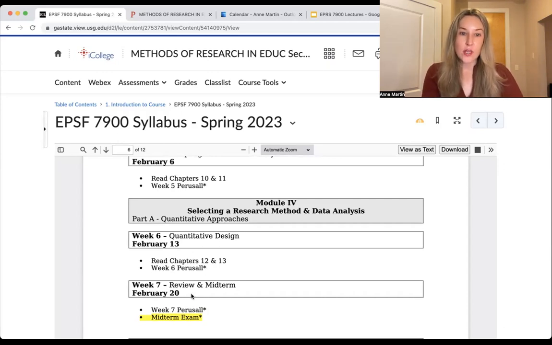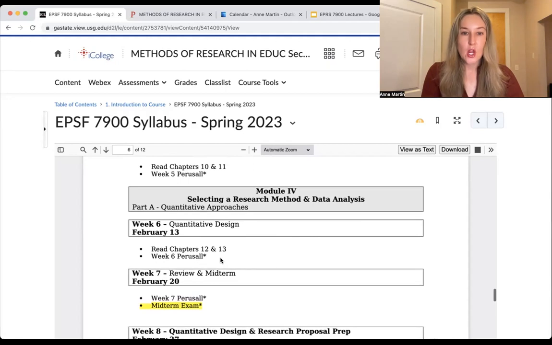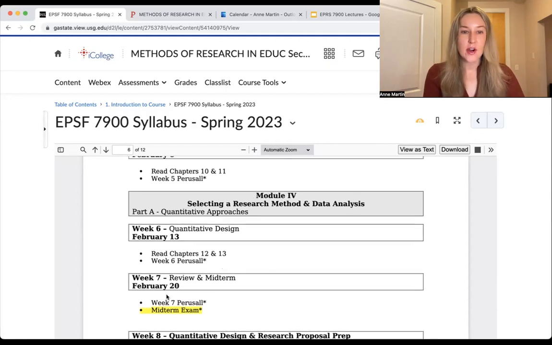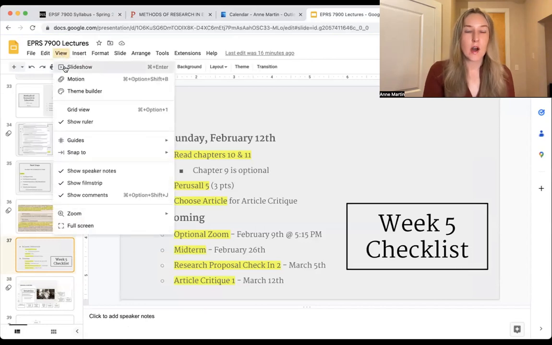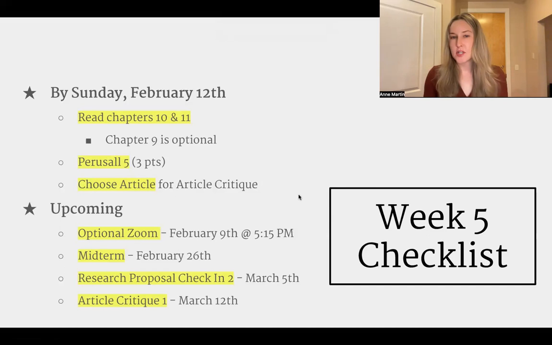Then the week after that, we will be having a review week to study for our midterm. So we have this week and then the following week, and then an entire review week where you will take your midterm. So just so you can see what's coming there, there'll be no new readings that week. I will do a review lecture in perusal. There'll be a Zoom that week, so you can really come on and study and feel ready for the midterm. So that is coming up, but we do have a few weeks until then. And like I mentioned, this entire week that the midterm is due, you won't have any new readings, and there will be a review perusal that will help make sure that you're ready.